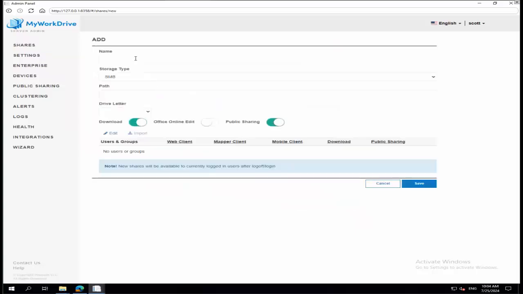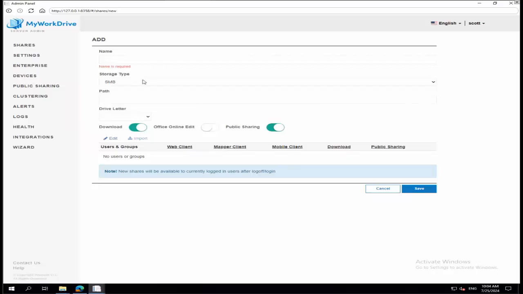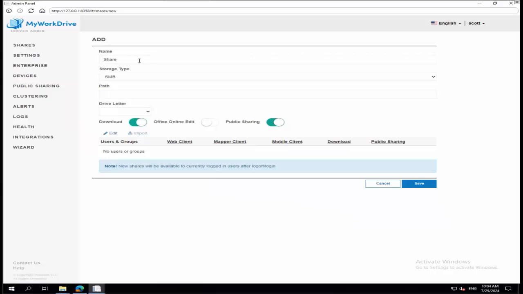If I were to add a new one, anyone who's an existing customer will find this looks familiar, and it's relatively unchanged. In 6.4, we added the storage type option, which now includes a couple of new ones. But it's a very familiar interface, with no significant changes if you're an existing customer. If you're a new customer, adding a share is pretty easy. You're going to give it a name. The name field is the label that users see. It's not tied to the identity of the share, or the permissions, or anything of that nature, but the path is. You should know what your share's path is to drop it in here, because this has to work. If you don't know what it is, just pop open File Explorer, browse to it, and copy and paste to make that easy.